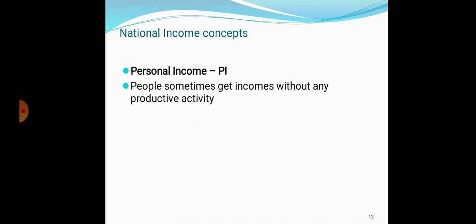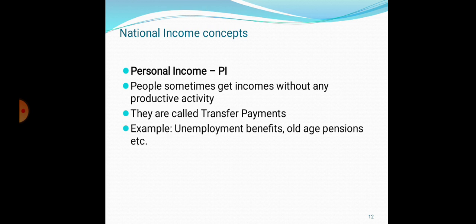Also, people sometimes get income without any productive activity. If that person gets income without any activity, then that income is called transfer payments. For example, unemployment benefits, old age pension.